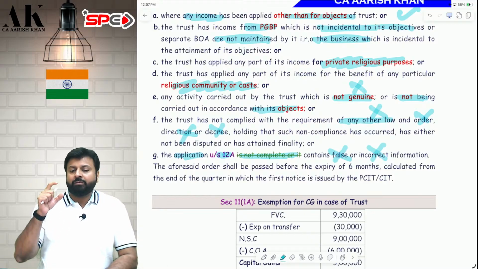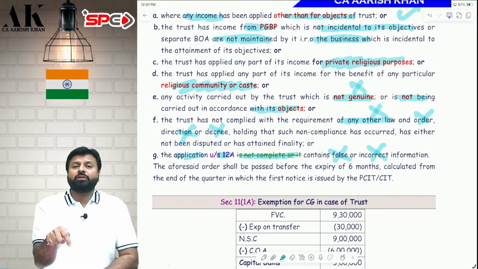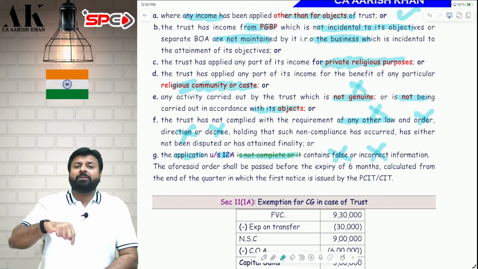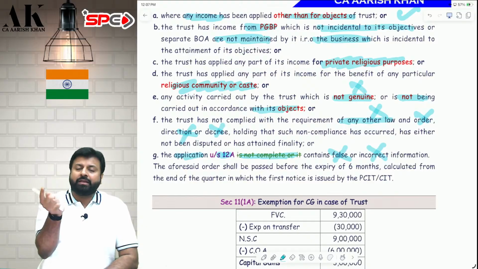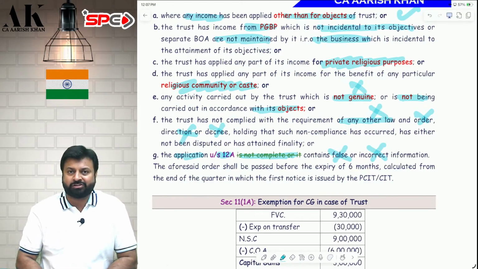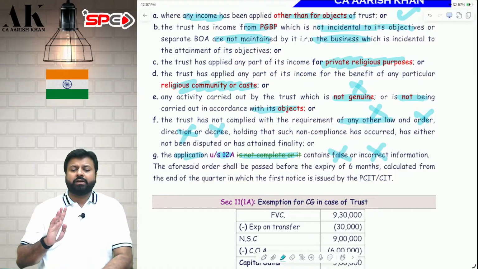So if the information column is empty, and you have been given the registration and then later on the department realized that this column was empty, that cannot be the reason for cancellation of registration. Earlier, because of an empty column also, the registration was getting cancelled, but now an empty column cannot lead to cancellation of registration. I hope it is clear to all of you.